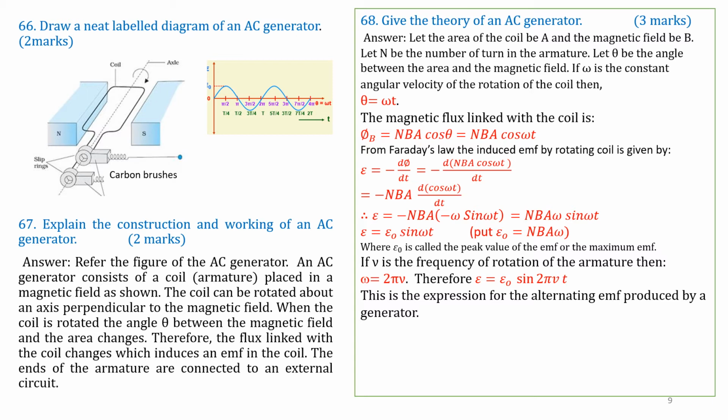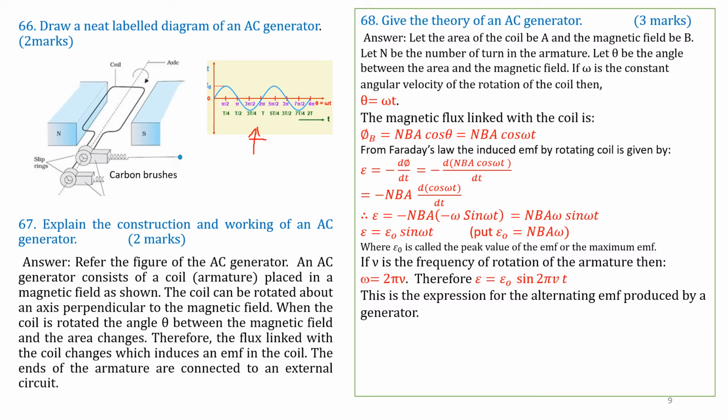When we plot this expression, E is equal to E naught sin omega t, with respect to t, we get the graph shown here. This graph is on your left hand side. This is a sine wave. The equation E is equal to E naught sin omega t is plotted. The x axis is omega t or 2 pi v t.